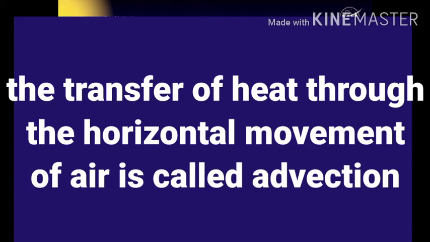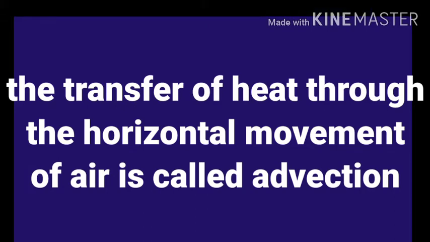A notable thing is that convection is the vertical movement of air and advection is the horizontal movement of air, and the horizontal movement is much more important than the vertical movement of air.